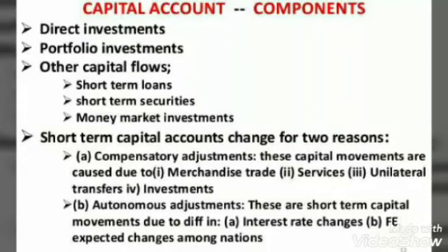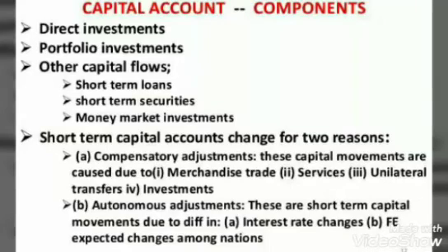Otherwise, you know very well that there are NRIs who also send money to their families in India. But children, that is not to be treated as a component of the capital account. That is clearly to be treated as current transfers. You remember when we did the current account? In the current account, we take current transfers, which are unilateral, right? So any money transferred by NRIs to their families will be in the current account, not recorded in the capital account. The capital account will record only those deposits which are held by NRIs in the domestic economy.